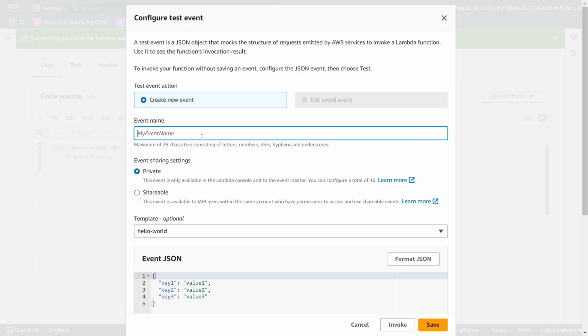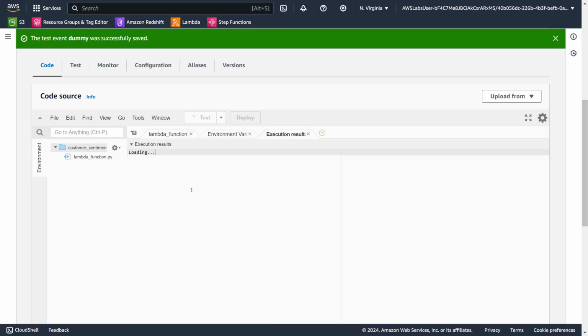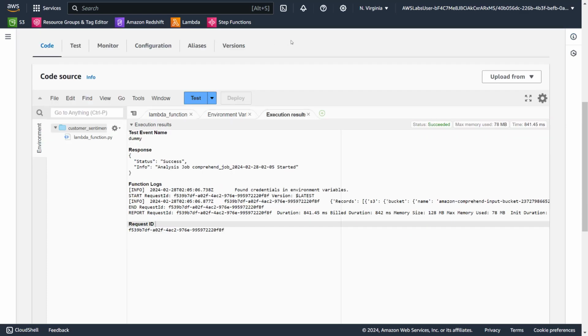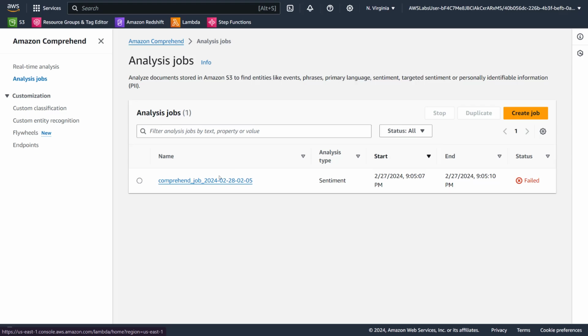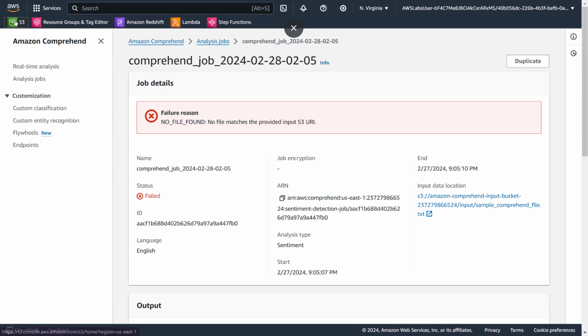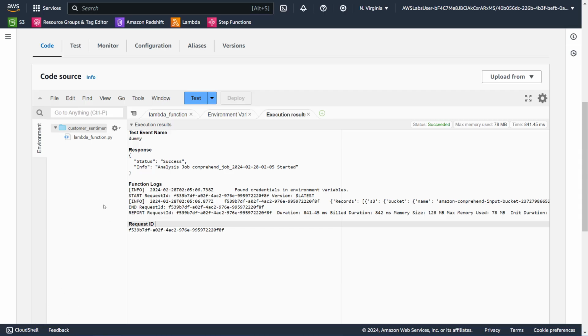Let's click test, dummy, delete, paste it, save it, test it. Okay, it says success. That would be weird. I'm trying to change the windows. Okay, here we go. It failed, even though it's saying success. It's not success. Actually, it failed because we didn't provide the file that it needs to use. But still, this one showed success, which is coded incorrectly.